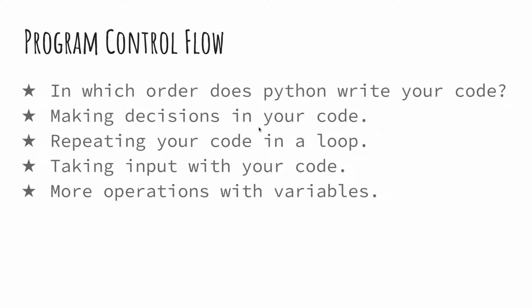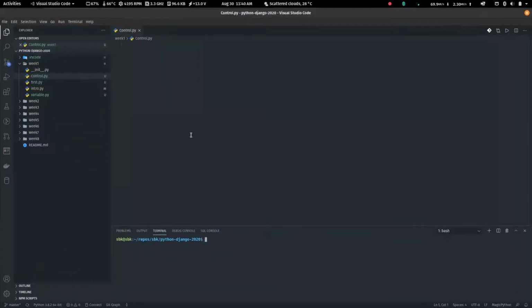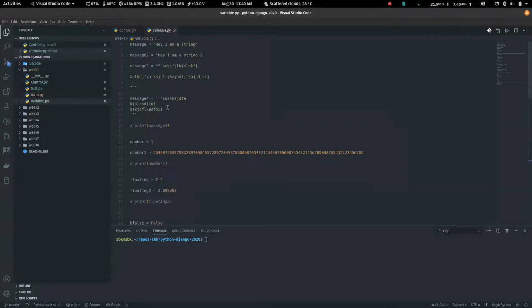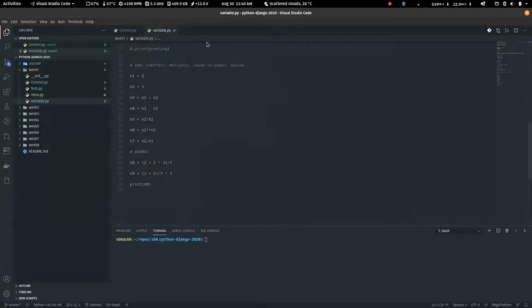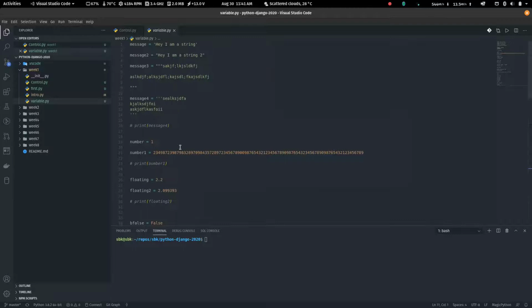So hello there. The next thing we're going to look at is the program control flow, right? If you've not been wondering, it's fine. But if you've been wondering, when I write this code, where does Python start running the code from? Does it start from the top or from the bottom? That we do not know, so that is what we're going to look at.